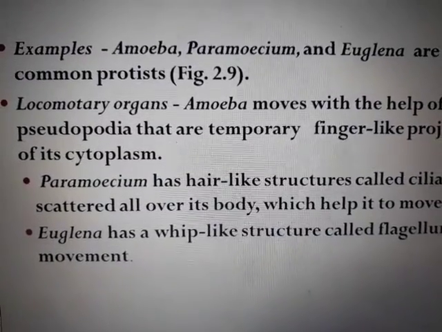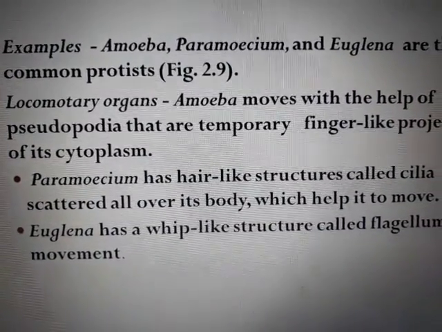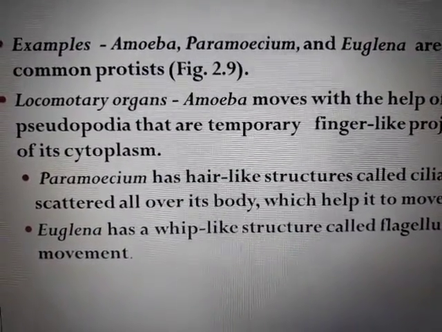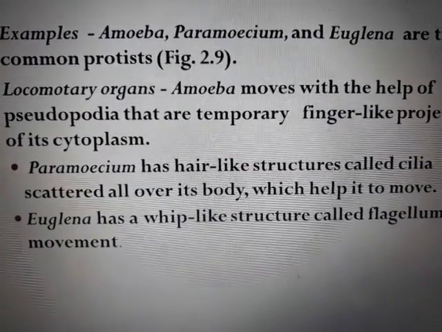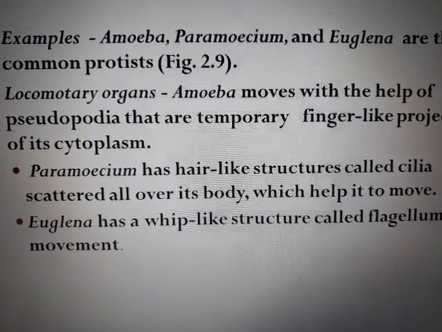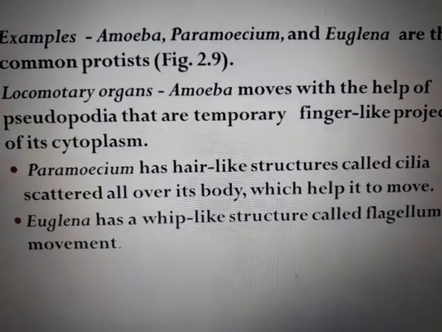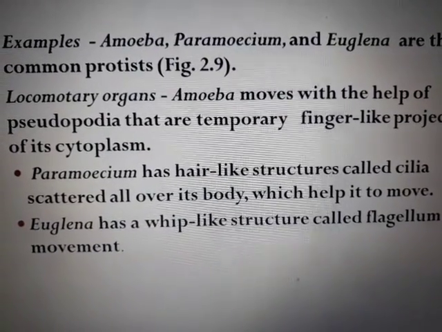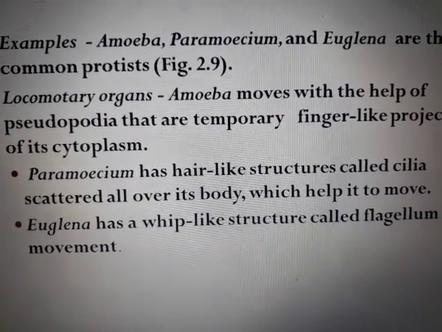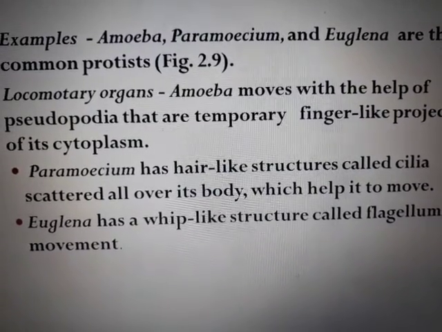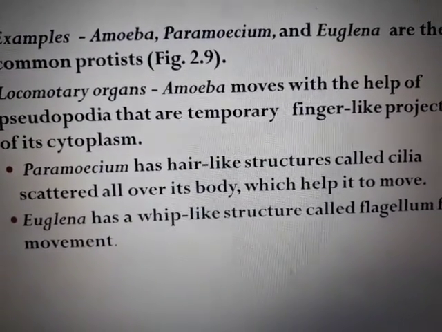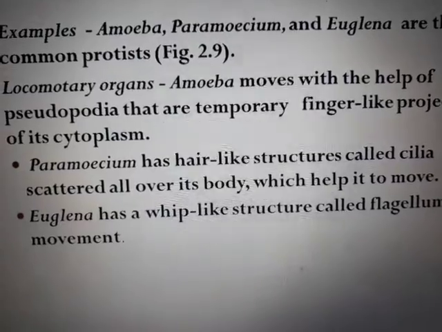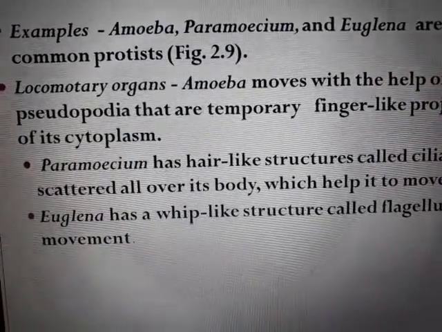We have studied in bacteria that there is a whip-like structure, the flagella. So here in Protists we have a locomotory organ for all three. Amoeba has pseudopodia. It's a projection of its body itself. It's not a separate organ as such. The body itself will extend in the direction it has to move, and that is called pseudopodia. P is silent here.